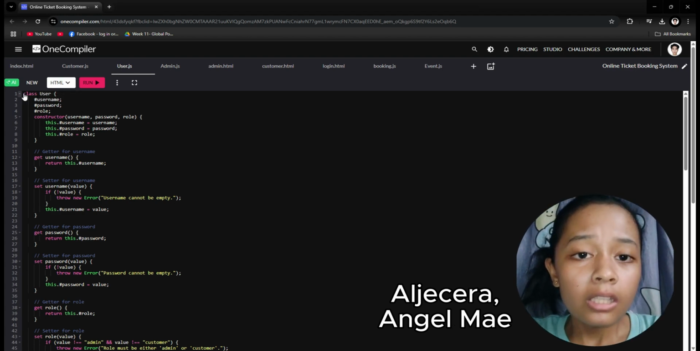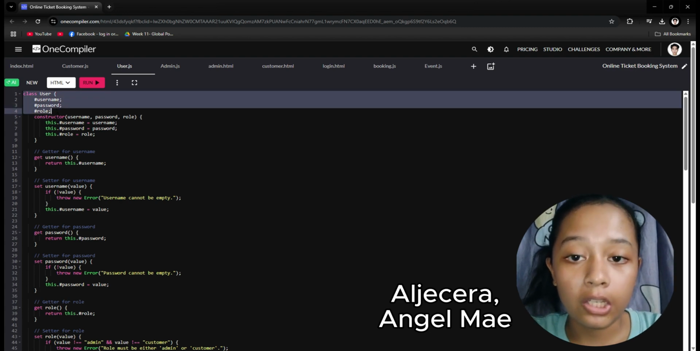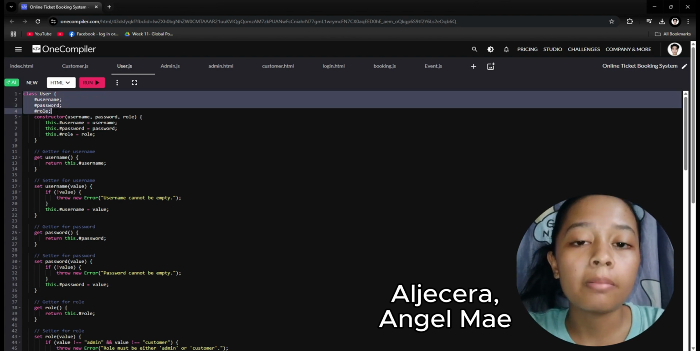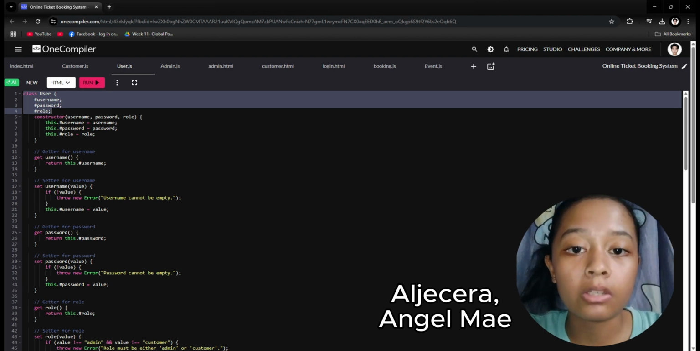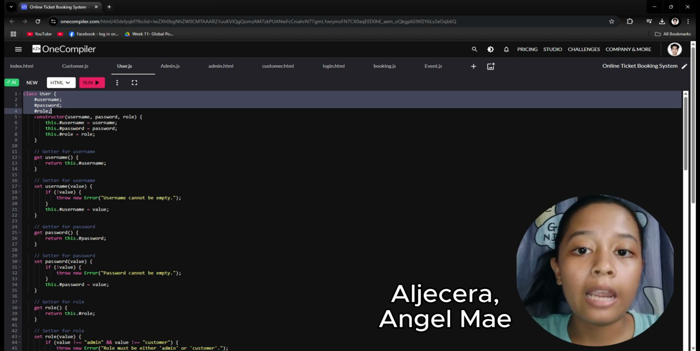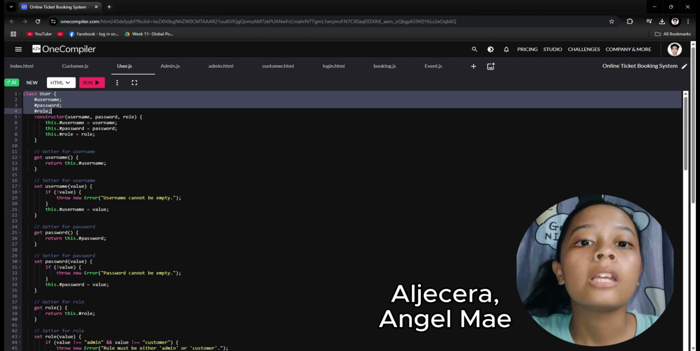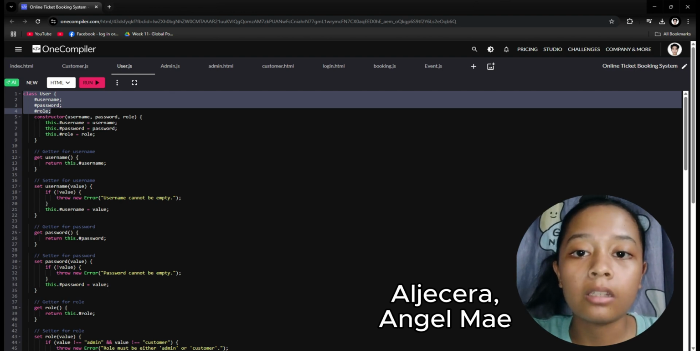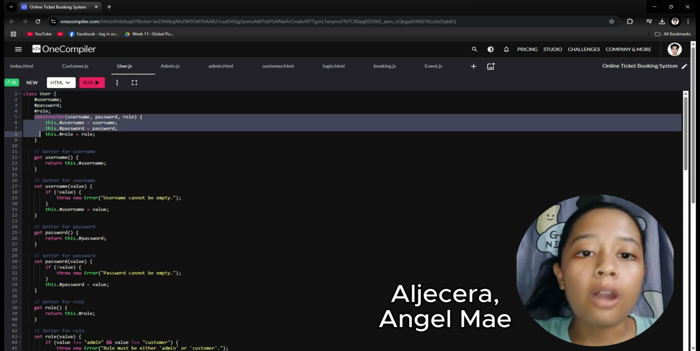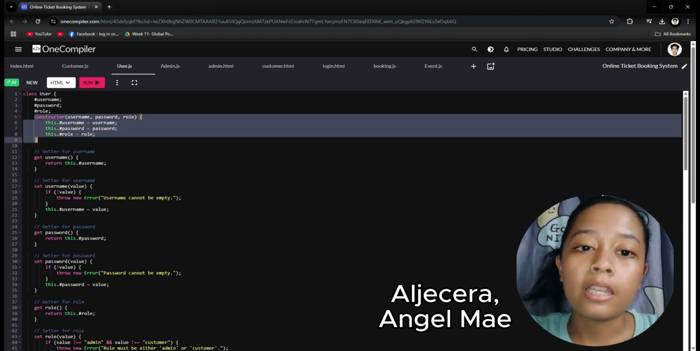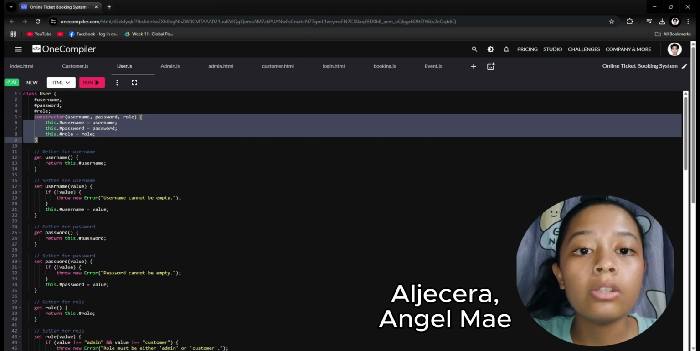So this user class is like a digital bouncer for a ticket booking app. At the top, it sets up private storage like #username, #password, and #role that can't be accessed directly. Think of this as locked access. The constructor acts like a sign-up form, taking these three details when creating a new user.